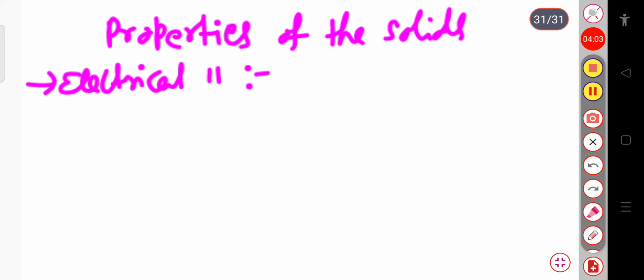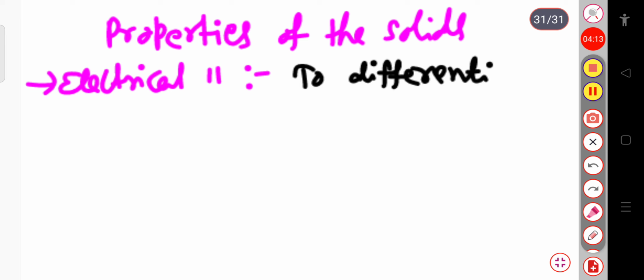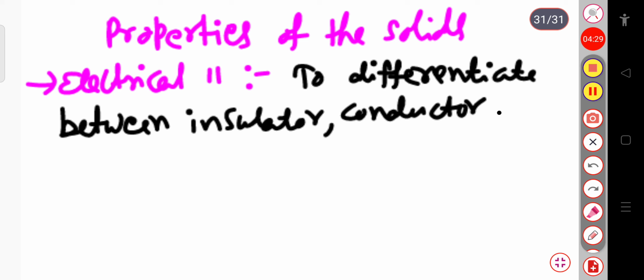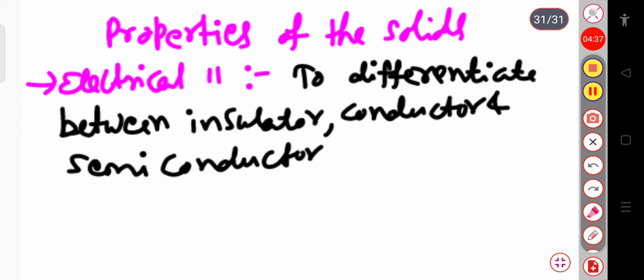Because if I want to know the electrical properties of a solid, then we can differentiate between insulator, conductor, and semiconductor. We are studying the electrical properties of the solid.